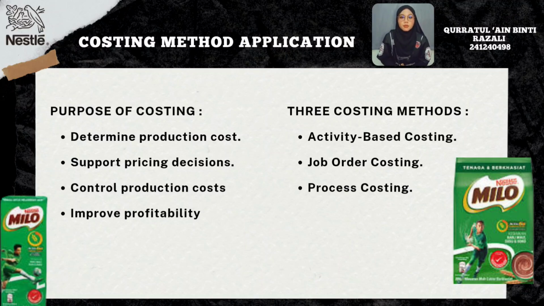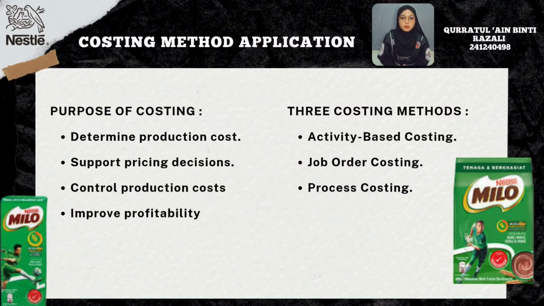Secondly, costing supports pricing decisions. Once the production cost is known, the company can set a selling price that remains competitive while still earning a reasonable profit. Thirdly, costing helps control production costs. By identifying where the money is spent, management can reduce unnecessary expenses, minimize waste, and improve production efficiency. Finally, costing supports profitability because effective cost management allows Nestle to increase profit while maintaining product quality.